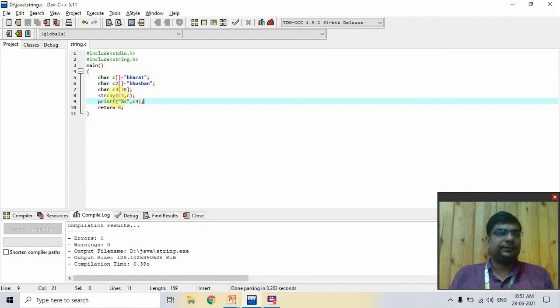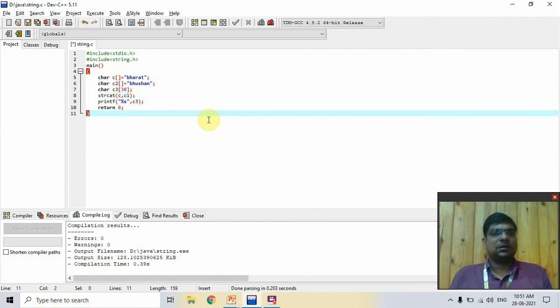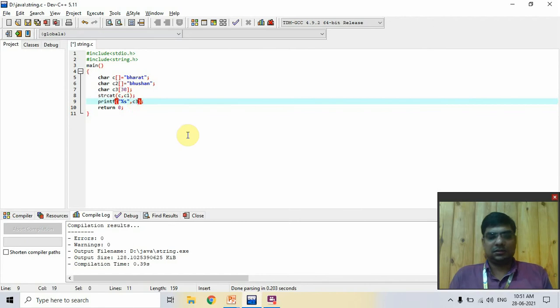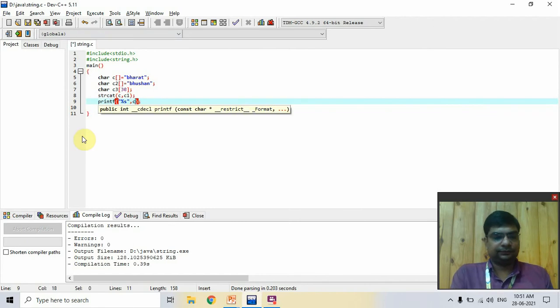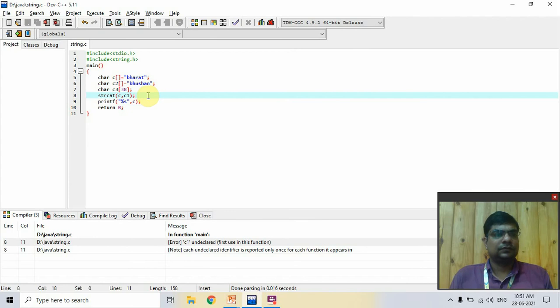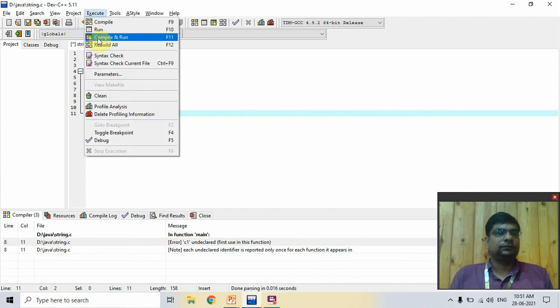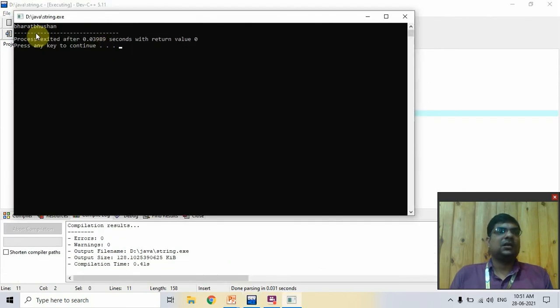Now you add strcat, concatenating c and c1. Now you compile this and print the c2. Bharat and Bhushan, both strings are combined.